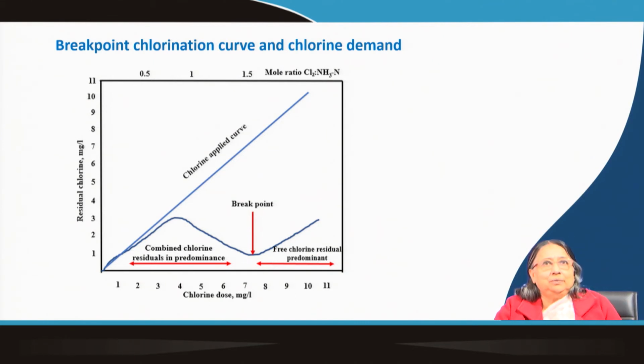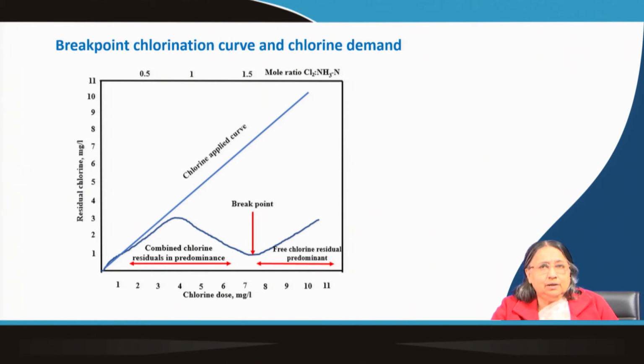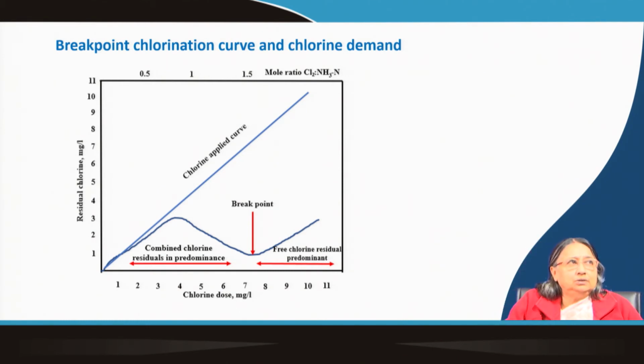So, this is the breakpoint chlorination curve and chlorine demand. We have to know this, then we can apply the proper dose. What are the different types of chlorine we can use? We can use chlorine gas, chlorine water, hypochlorite, and bleaching powder, CaOCl2, which is also a source of hypochlorite. All those things we can apply, but how much dose we should apply, that we have to know, right.